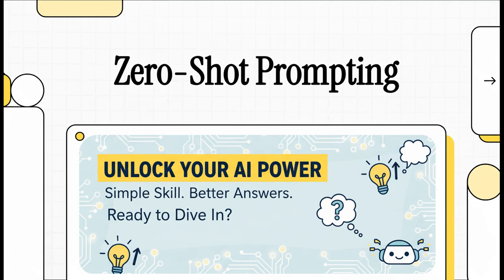Today, we're going to unlock the single most important skill for getting way better answers from any AI. And trust me, it is so much simpler than you think. This is going to completely change how you use these powerful tools. So let's get right into it.